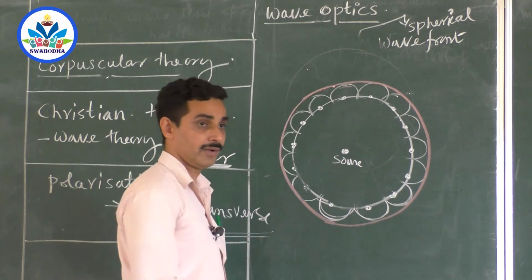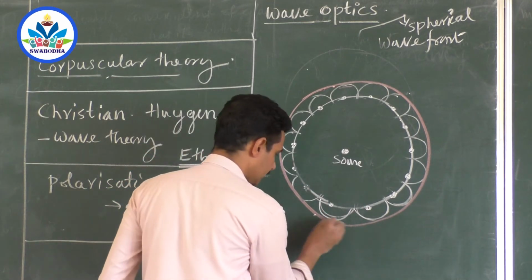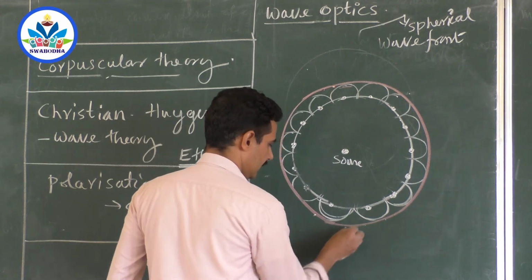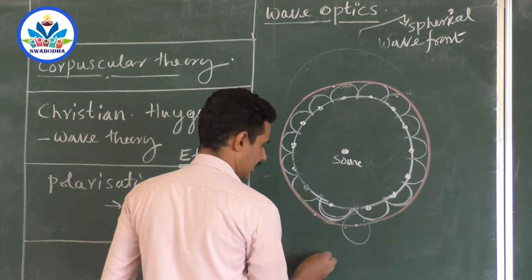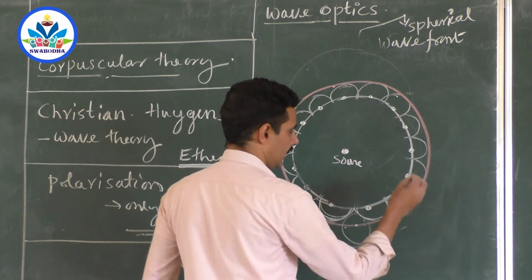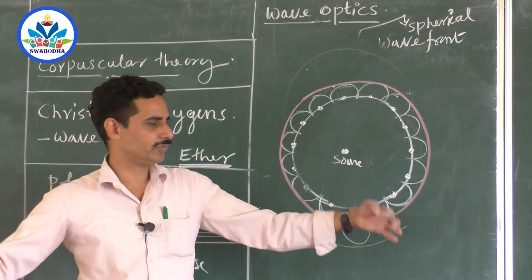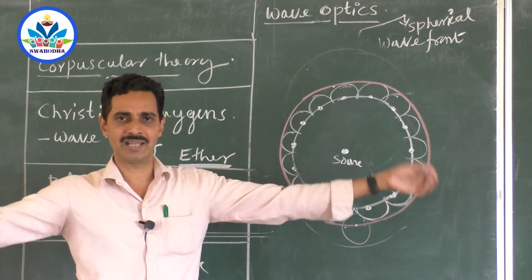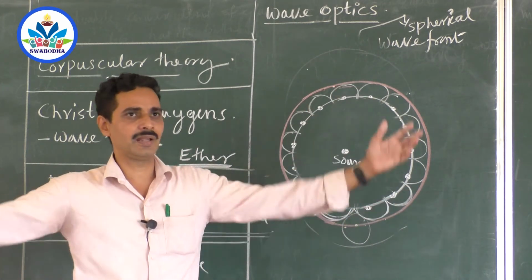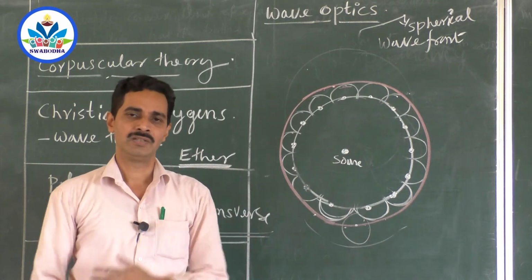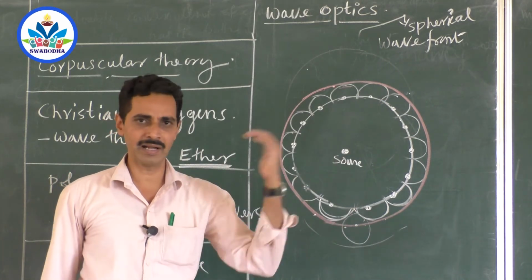Now what about further motion? Again, the points on this will act like secondary sources, and they create their own waves, only in the forward direction. You get the other one. So the sphere keeps on growing, and every point on the new wavefront will act like a source of secondary waves, and these secondary waves are emitted forward and forward and forward. So it is like a relay. Right? You will run 100 meters.